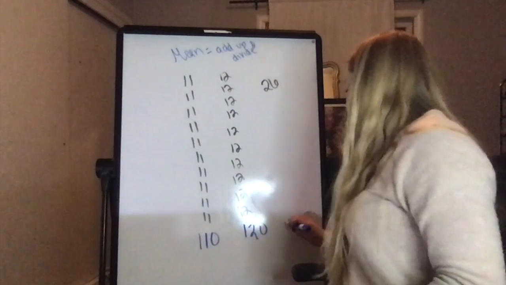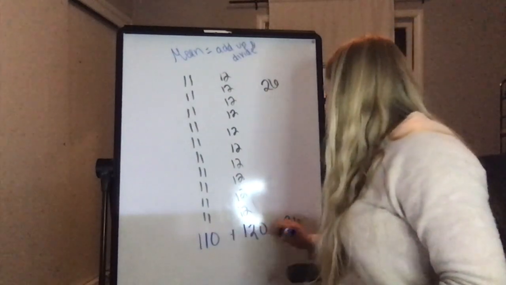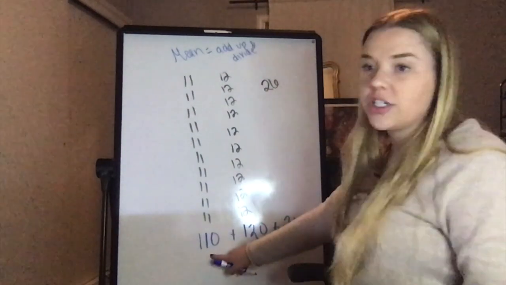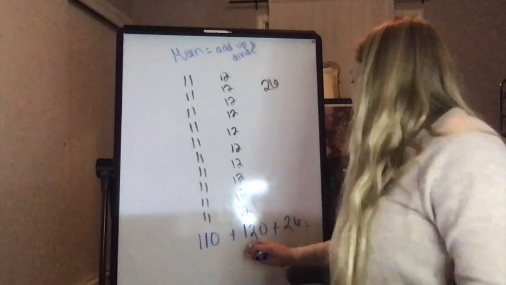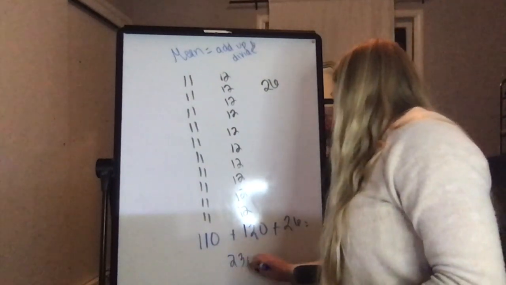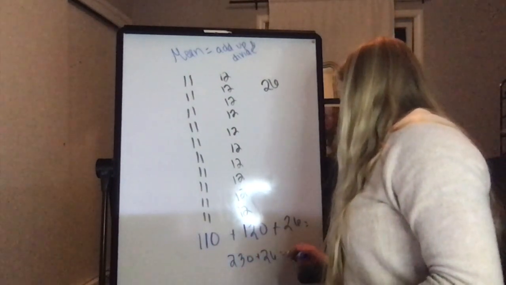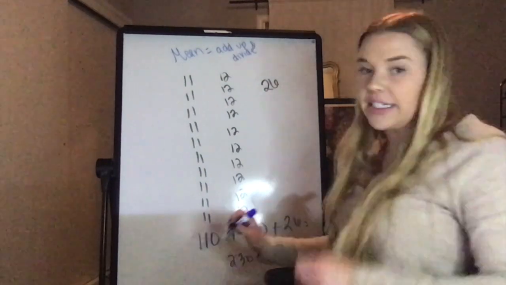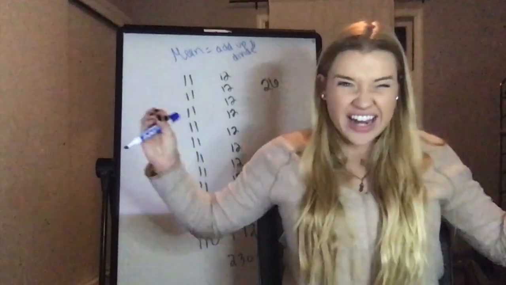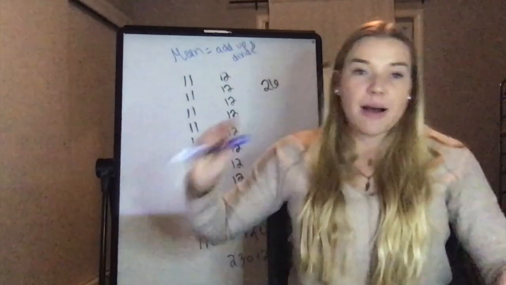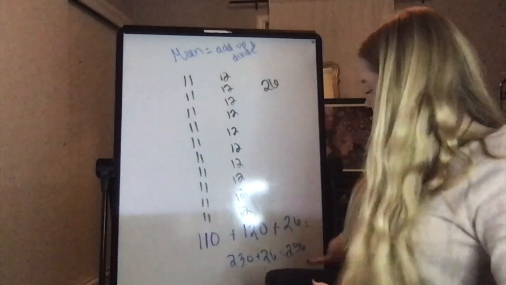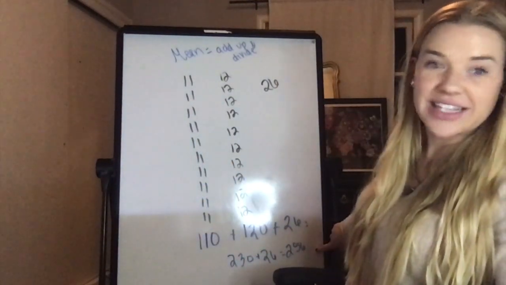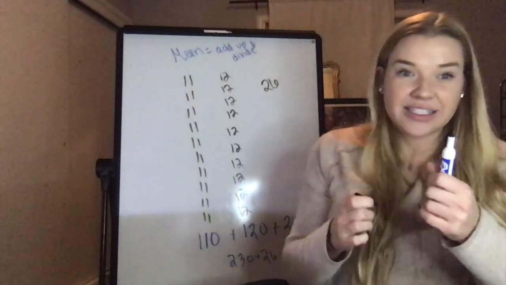And then I have me over here, who's 26. So I add 110 plus 120, which is 230, plus 26, which is 256. So my total, if I added all of our ages together, is 256.